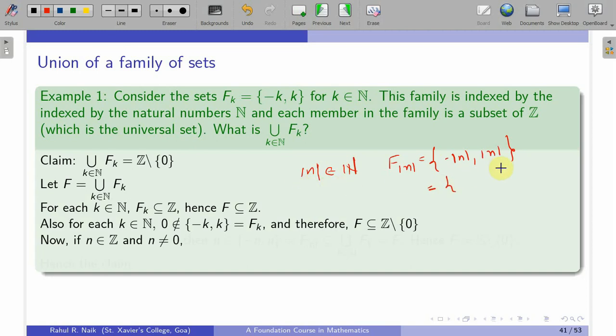Now mod of n can be plus or minus n depending on what n is. So if n is positive, mod of n will be plus n and minus mod of n will be minus n, and if n is negative, then mod of n will be minus n. So in that case, minus mod of n will be n and mod of n will be minus n. In both cases, you will have only two elements, that is n comma minus n, no matter what integer n is, whether it's a natural number or a negative integer. So in this case, f of mod of n will always be the same as n comma minus n, and we know that n belongs to this set,